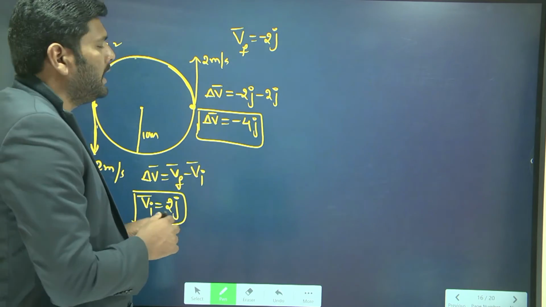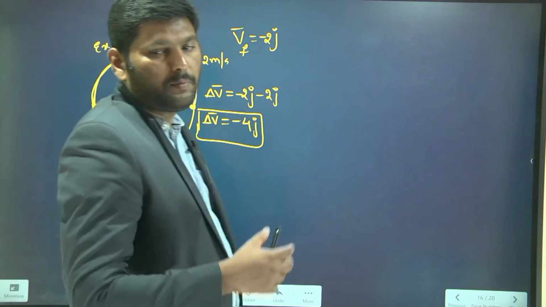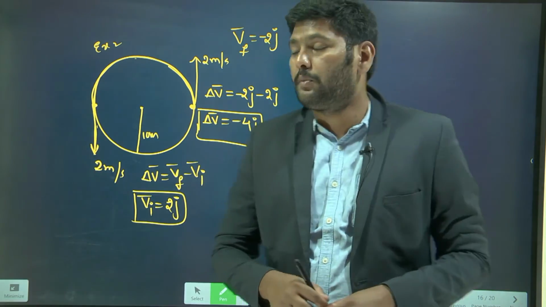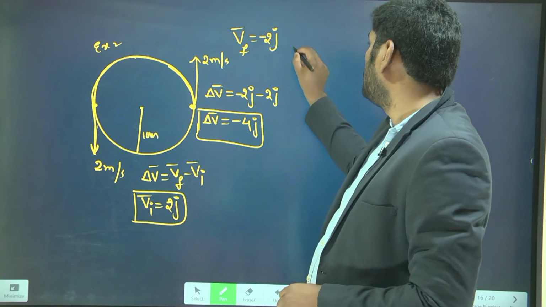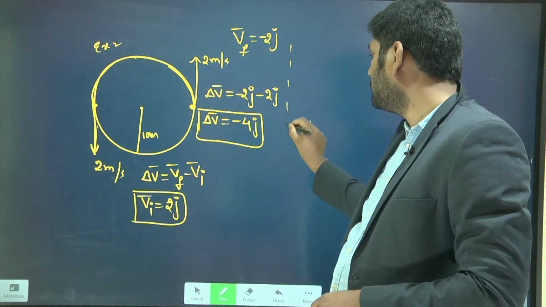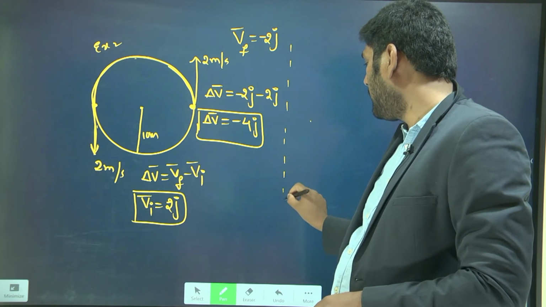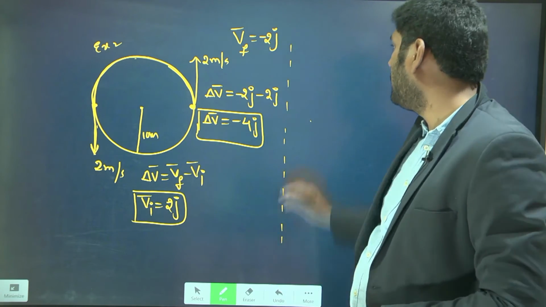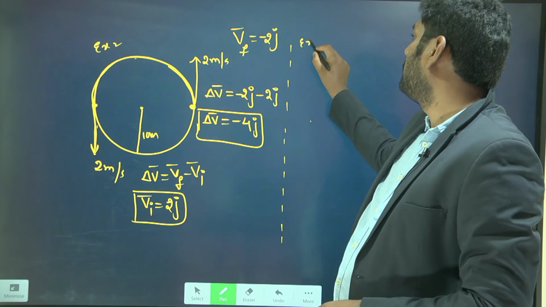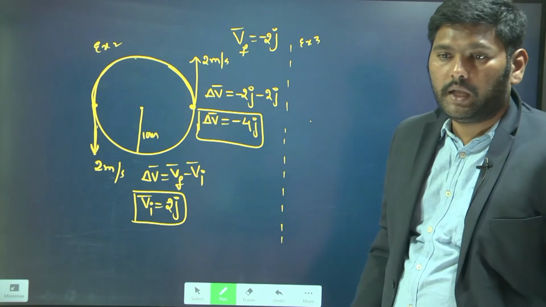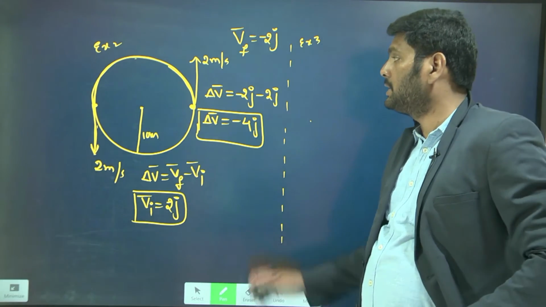With the same data, you can even find another problem. That is example number 3. You can take one more problem using the same data.